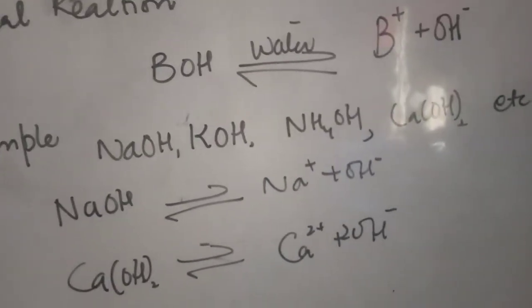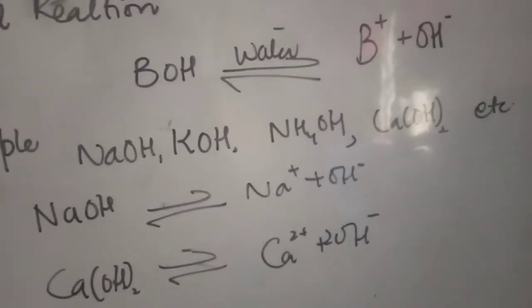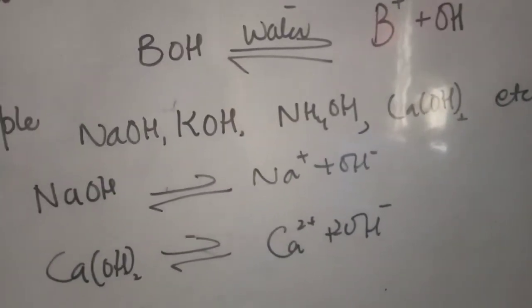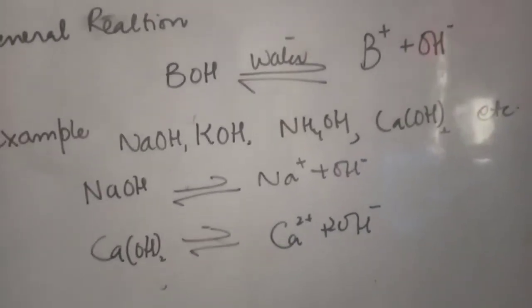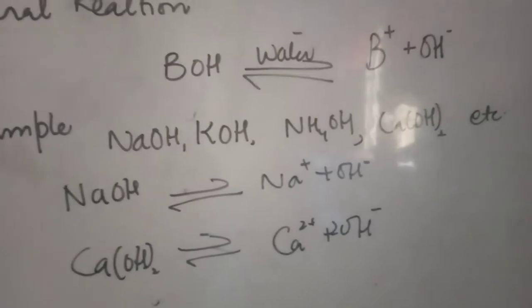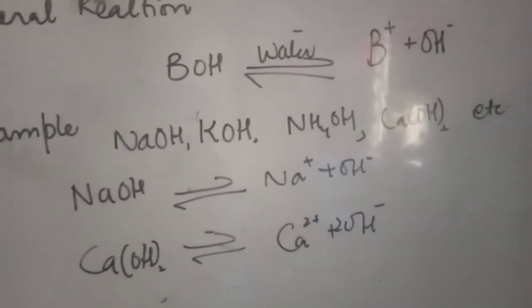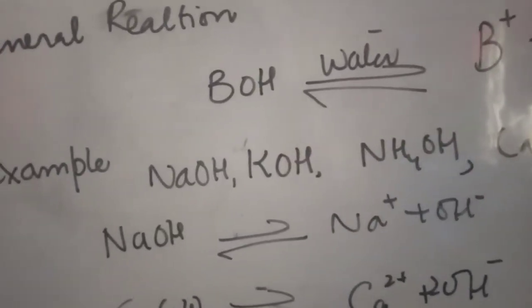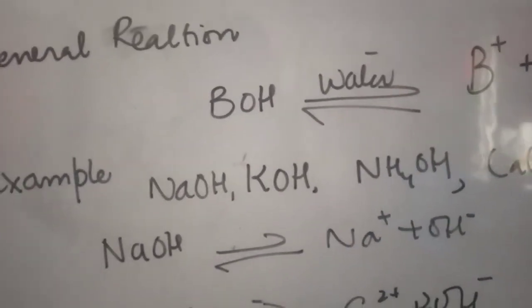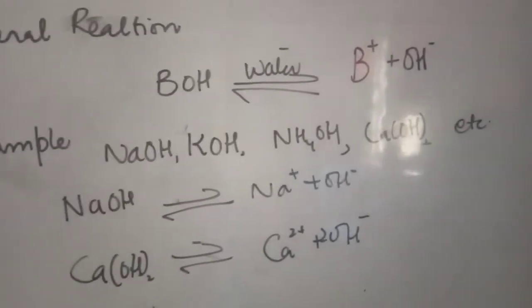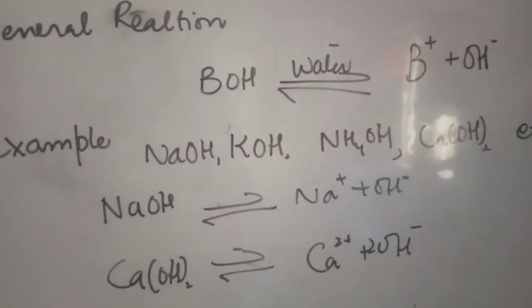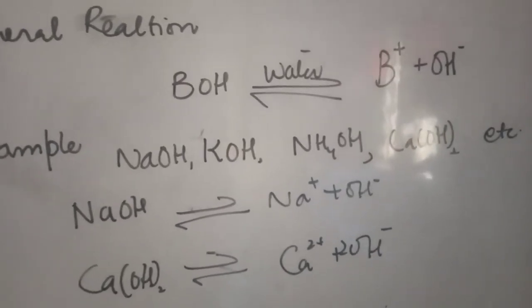Sodium hydroxide is converted into sodium ions and hydroxyline, and calcium hydroxide is converted into calcium ion and hydroxylines. These are the general reactions for the bases. So according to Arrhenius, the compounds having H ions and OH ions can be classed as acids and bases. Other than observing the taste or doing the litmus test, you have two ways to judge whether it is an acid or a base. Acid gives hydrogen ion and bases give hydroxyline.